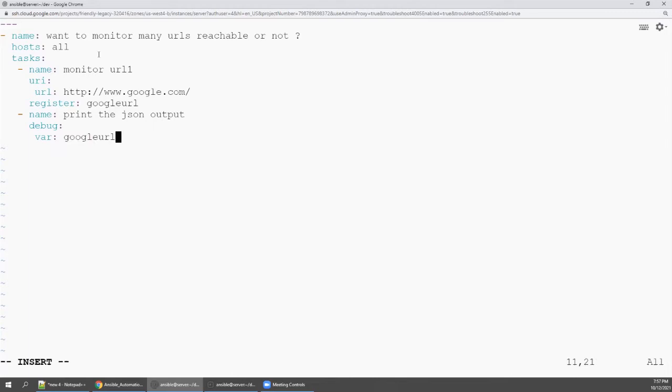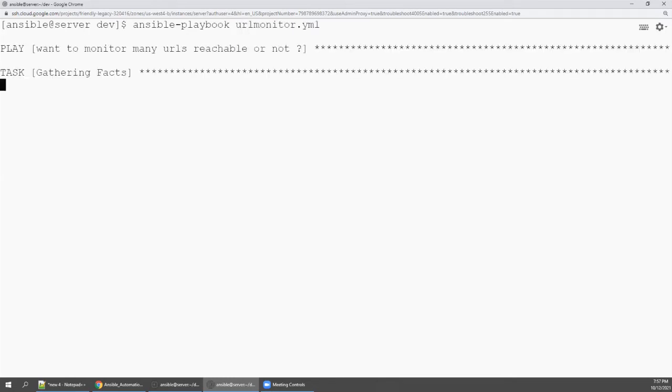This is the register name, right? Now I'm not going to save and quit, I'm just going to write only save. Come back and run ansible-playbook url-monitor, so let's execute it.